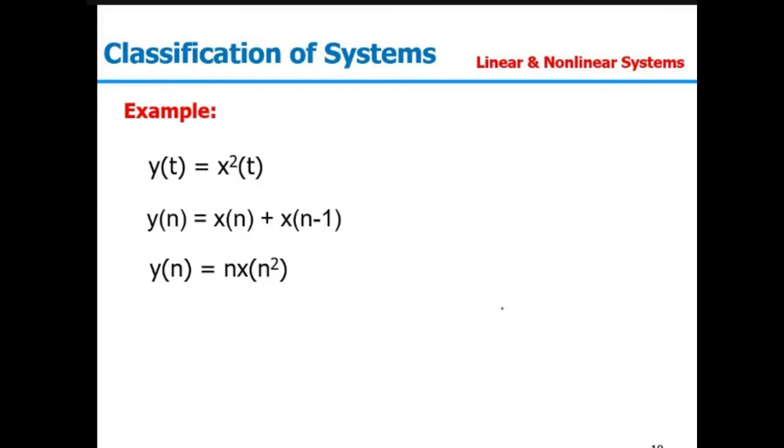We need to check whether the system is linear or non-linear. When you cross check it, the system will be linear in nature. Third one, y(n) equal to n x square(n). The third system will also be linear in nature. The last two are linear. The first one is non-linear.